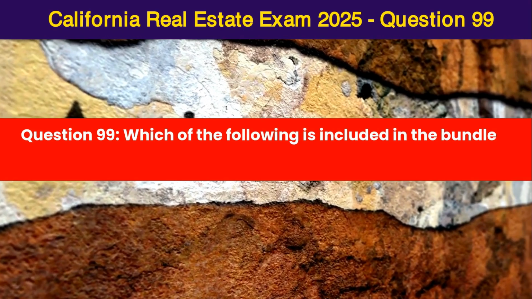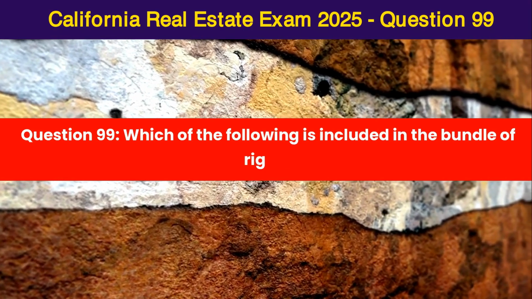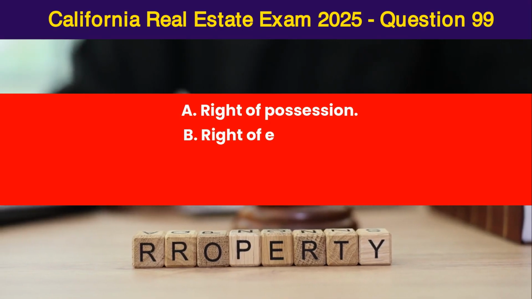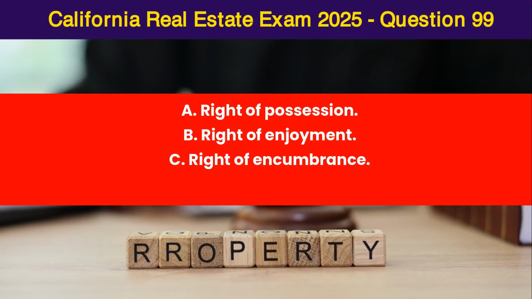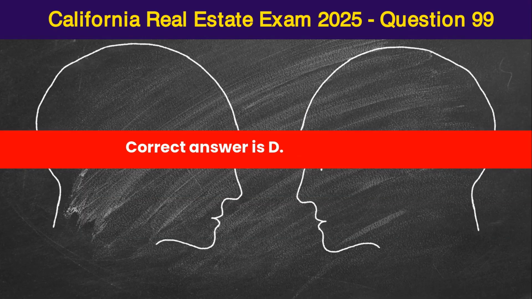Question 99. Which of the following is included in the bundle of rights? A. Right of possession, B. Right of enjoyment, C. Right of encumbrance, D. All of the above. Correct answer is D.